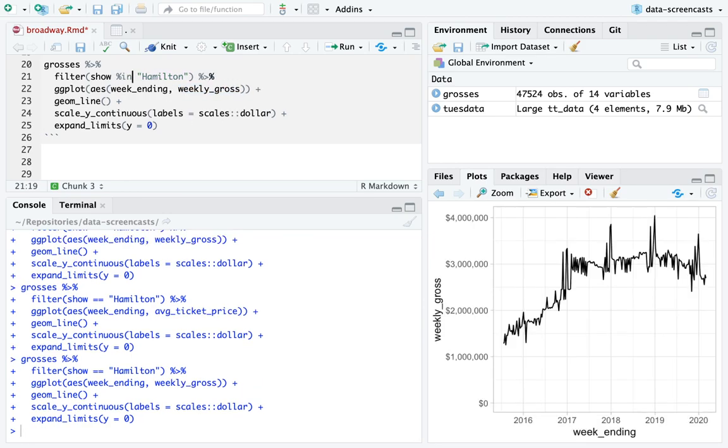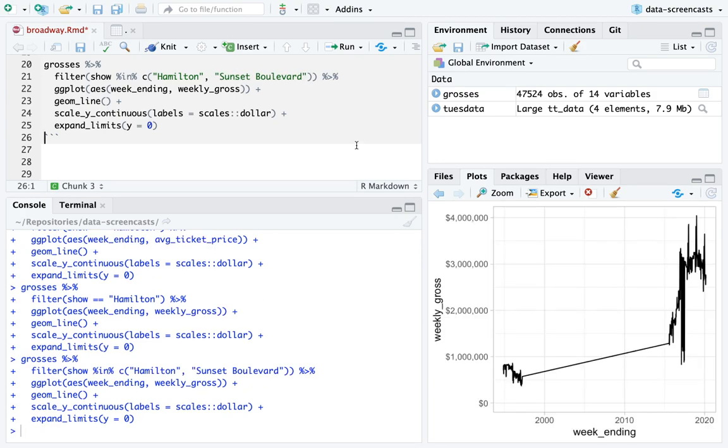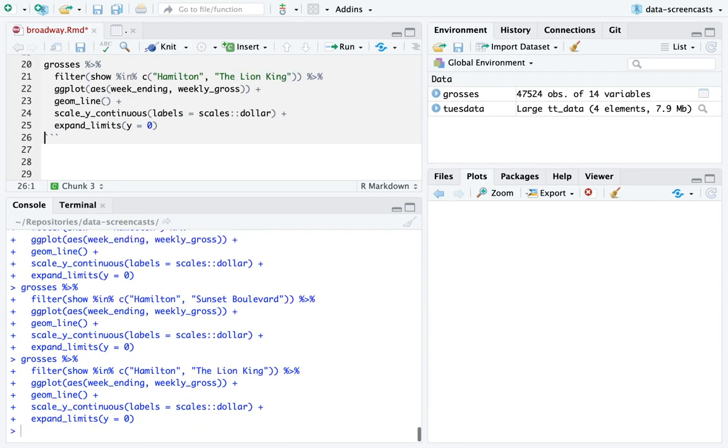Now I can try other shows. What are other shows I like a lot? I'm trying to think of one that's been on for a while. I like Sunset Boulevard. That had a revival. It's still on? That's cool. So it was on for a bit in the 90s. It was on since 2012. Maybe that's a little choppy for this. I'm going to try The Lion King, or is it just Lion King?